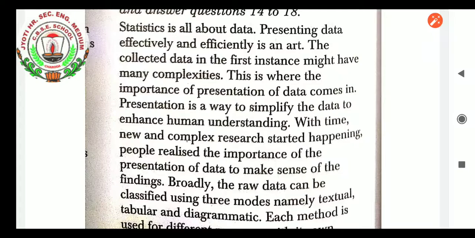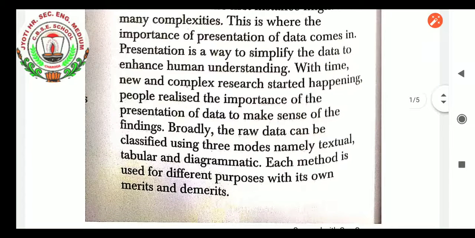This is where the importance of a presentation of data comes in. Presentation is a way to simplify the data to enhance human understanding. With time, new and complex research started happening. People realized the importance of the presentation of data to make sense of the findings.